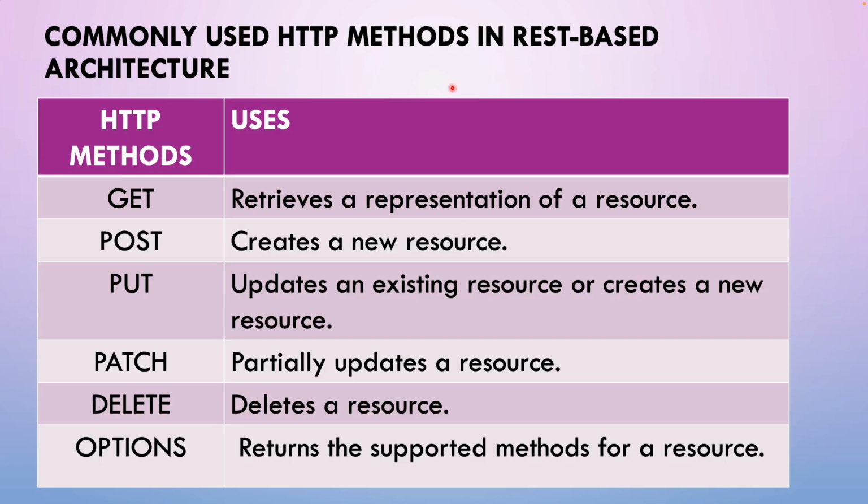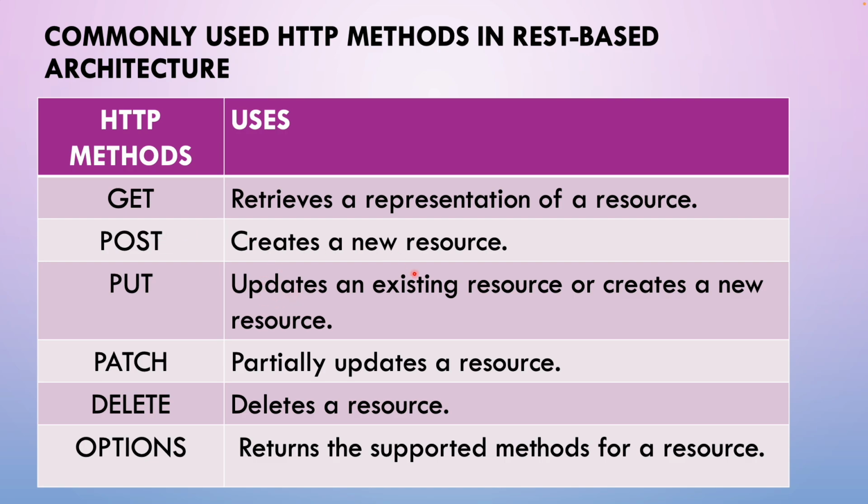Commonly used HTTP methods in REST based architecture. When will we use GET? GET is used to retrieve the representation of a resource. When we are retrieving information, we go for GET. Next is POST. When we are creating a resource, we go for the POST HTTP method.